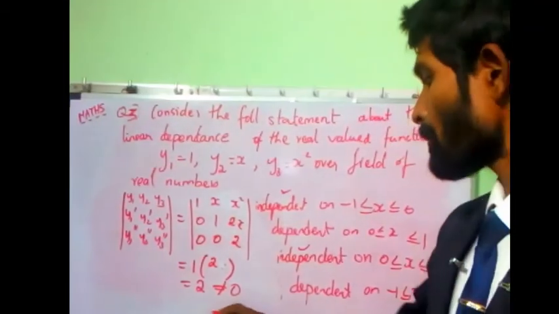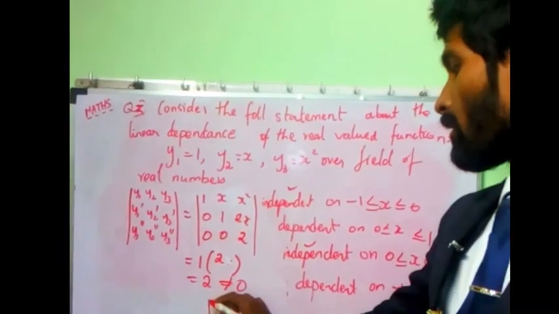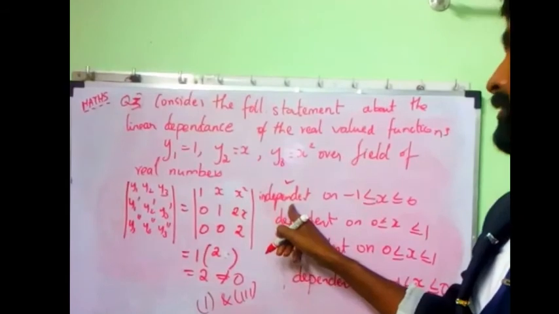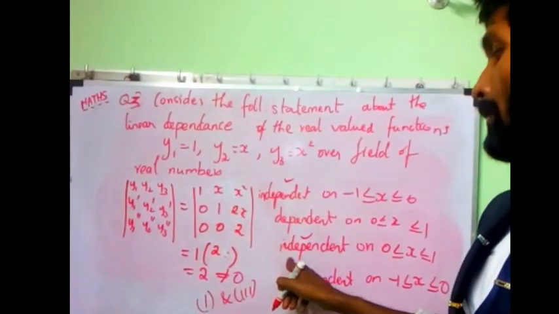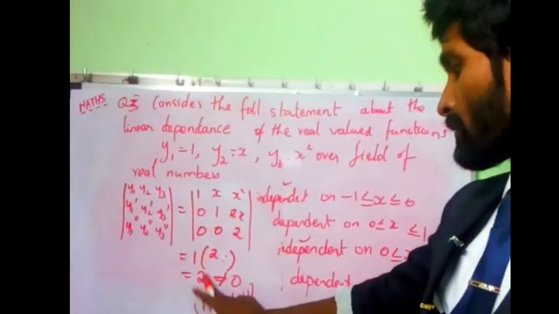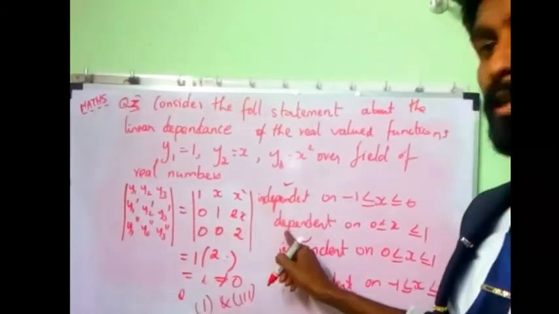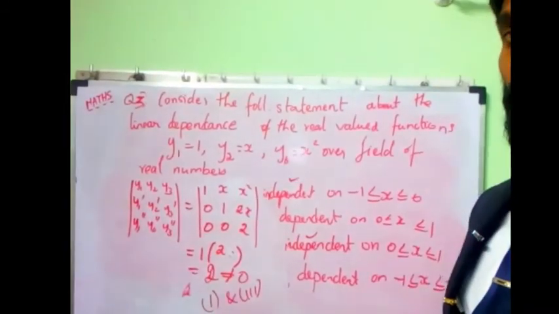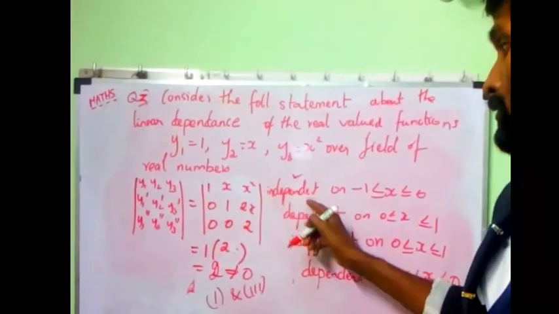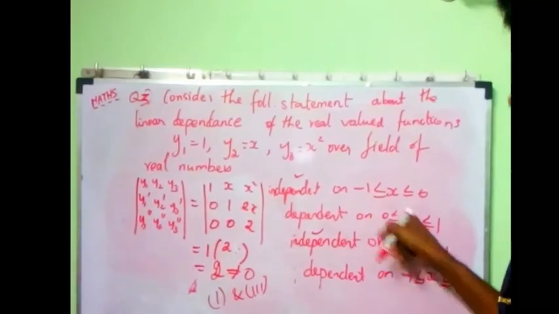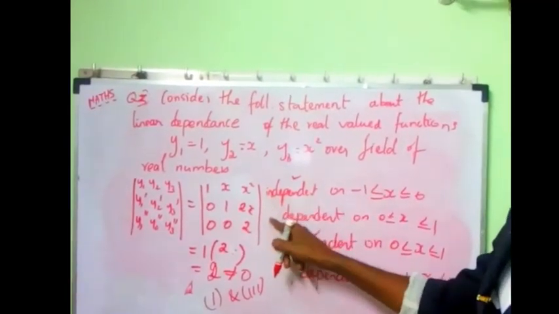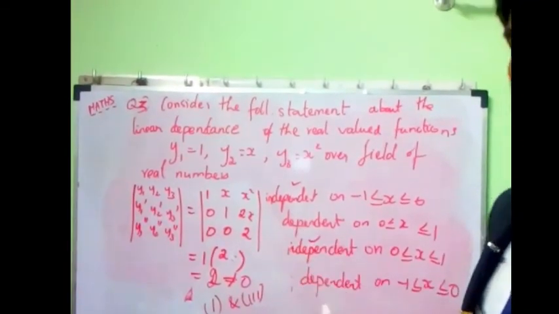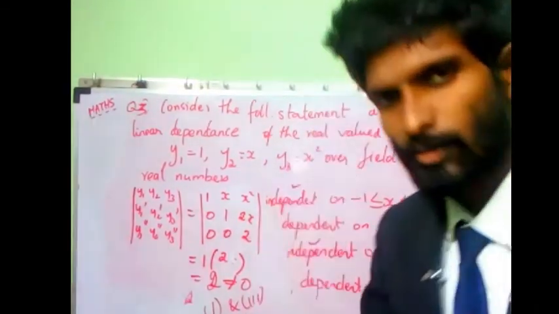Option number 1 and option number 3 are the answer. Option 1 is independent and option 3 is independent, because dependent means the answer should be 0. If the answer were 0, you would select options 2 as well as 4. But the answer is 2, so the value is non-zero, and non-zero means independent. So here's a shortcut: if the answer is non-zero, confirm independent, and wherever you find independent, pick that answer. Thank you all, thank you very much. See you at the next question.